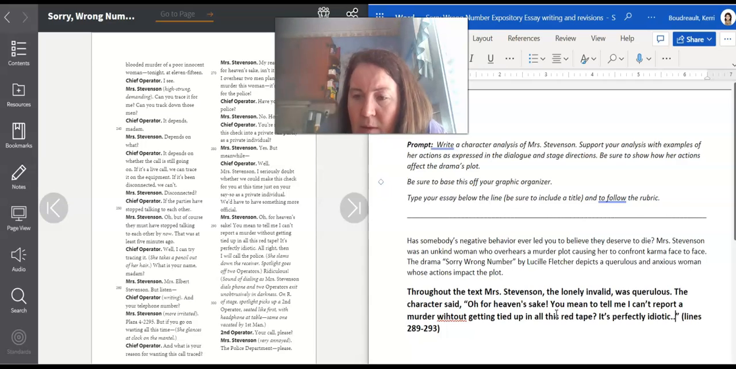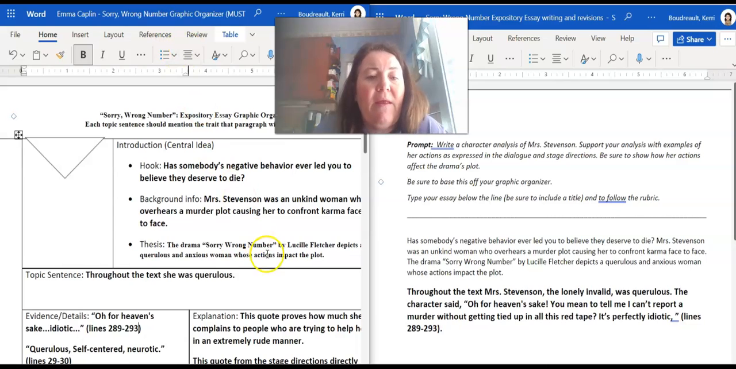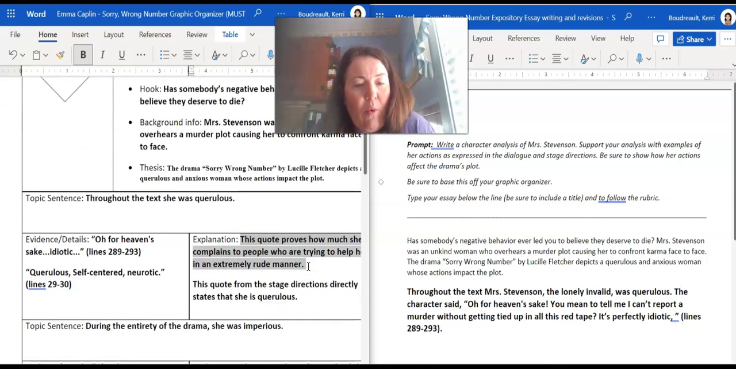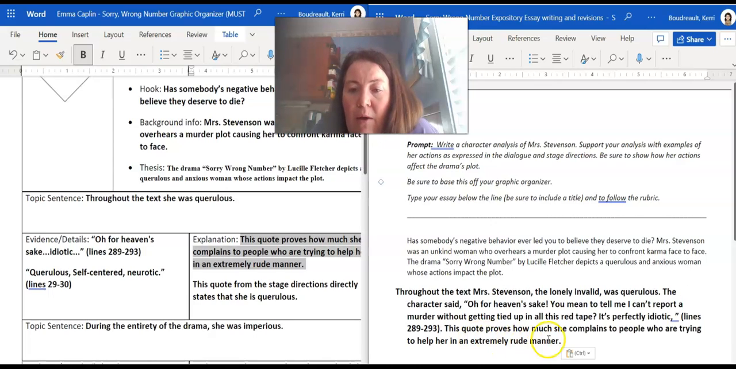Okay, I'm going to get rid of this. I'm going to make it a comma, and the period goes after my citation. I have to have those line numbers in so I knew where it came from. I see I made a spelling error. I have the computer fix it for me, right? Now, I've given the quote, but I can't just give the quote. I have to explain it. The student already has this, right? So then we're going to say, they wrote out a longer one here. They wrote, this quote proves how much she complains to the people who are trying to help her in an extremely rude manner.